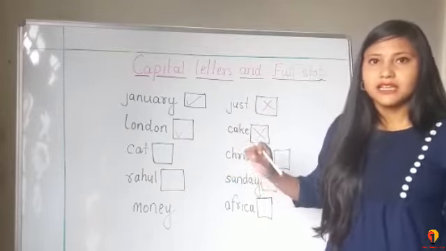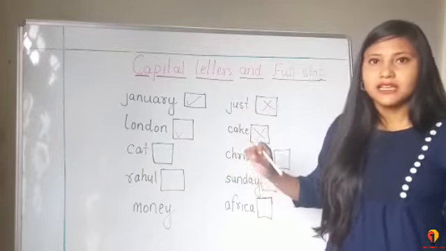So here no need to put a capital letter in the beginning. Christmas: C is a small letter, but Christmas is the name of a festival, and the first letter of Christmas should be capital. So here this word starts with a capital letter. Rahul is the name of a person, and the R in Rahul should always be capital because it is the name of a person. Here we have to take.